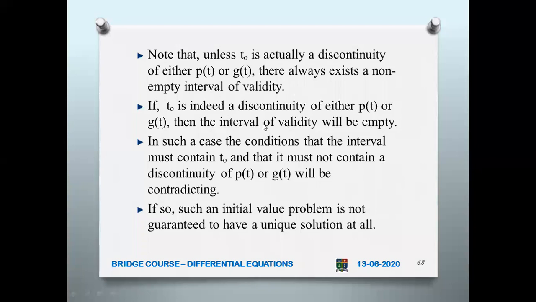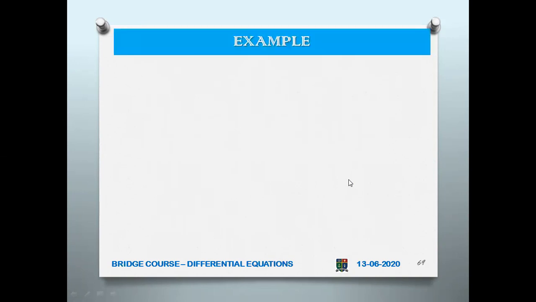If t naught is a discontinuity of either p of t or g of t, then the interval of validity will be empty. So in such a case, the conditions that the interval must contain t naught and that it must not contain a discontinuity will be contradictory. So here this argument is contradicting. So such an initial value problem is not guaranteed to have a unique solution. That means the uniqueness is not guaranteed.